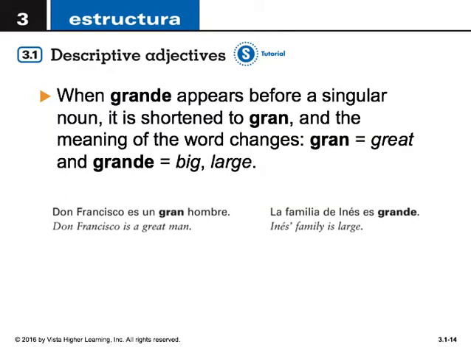When grande appears before a singular noun, it is shortened to gran, and the meaning of the word changes. Gran is great, whereas grande is big or large. Por ejemplo, Don Francisco es un gran hombre. Don Francisco is a great man, versus la familia de Inés es grande. Inés's family is large.